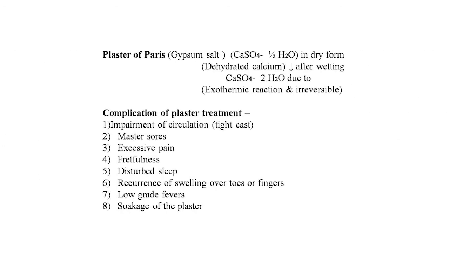Now for the slab, plaster of Paris is used, that is the gypsum salt, CaSO4 and half H2O in dry form, that is dehydrated calcium sulfate. After wetting, it becomes CaSO4 and 2H2O due to an exothermic and irreversible reaction. Now the complications of the plaster treatment are impairment of circulation, tight cast, pressure sores, excessive pain, fretfulness, disturbed sleep, recurrence of swelling over toes or fingers, low-grade fevers, and soakage of the plaster. All these are the complications of the plaster treatment.